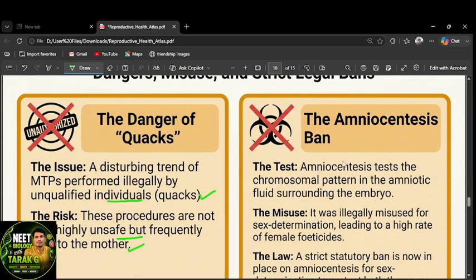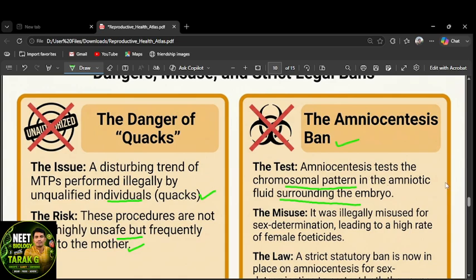Here is amniocentesis. What is amniocentesis? It is to know the infant's health. We take some fluid from the amnion during the embryonic stage and test the cells. They can check the chromosomes and the health of the fetus. The amniocentesis test checks the chromosomal pattern in the amniotic fluid surrounding the embryo.